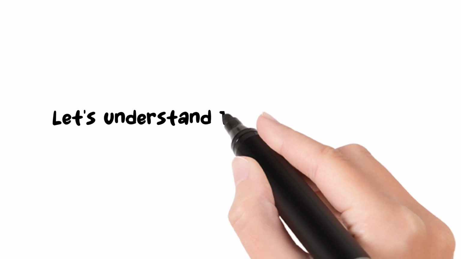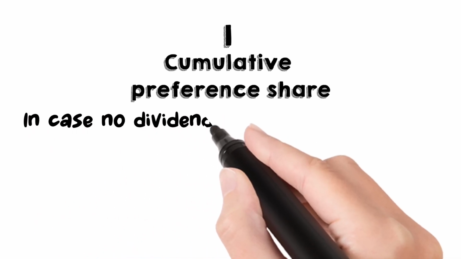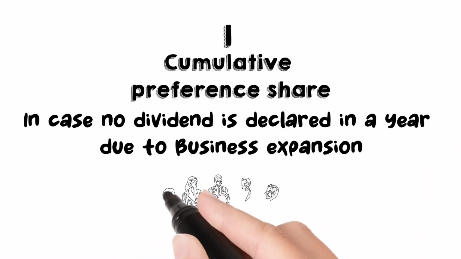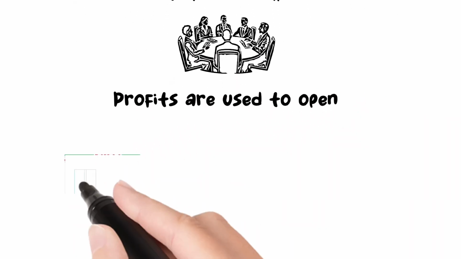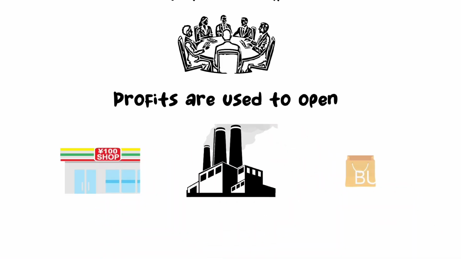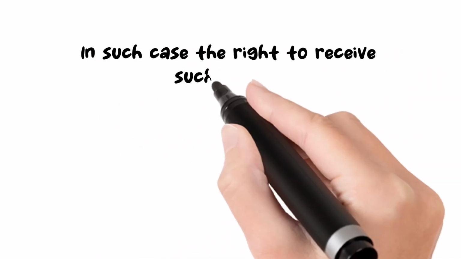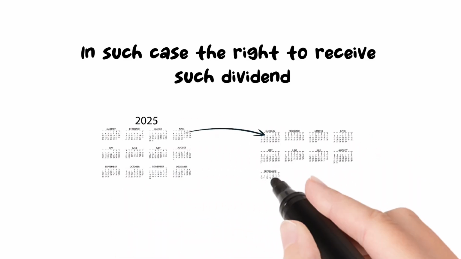Let's understand the various types of preference shares. Number 1, cumulative preference share. In case no dividend is declared in a year due to business expansion, and the management has decided that profits are used to open new branches, build factories, launch new products, etc. In such case, the right to receive such dividend for that year is carried forward to the next year.